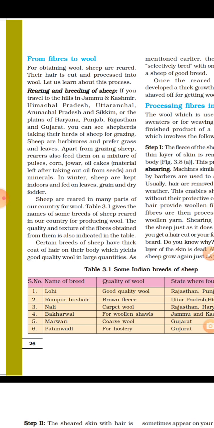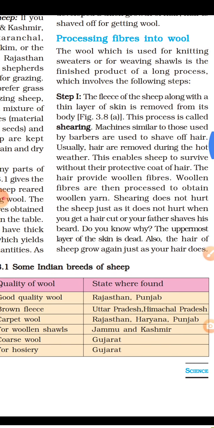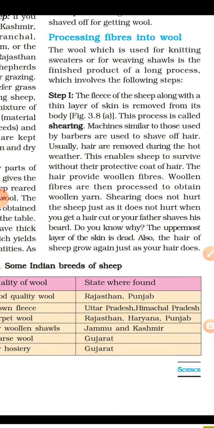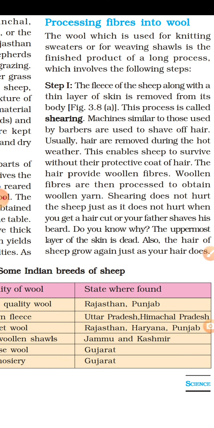Now you are able to know what rearing and breeding of sheep is. Next we will discuss processing fiber into wool. There are 6 steps to process fiber into wool. One is shearing, second is scouring, third is sorting, fourth is removing burr, fifth is dyeing, and sixth is making yarn. So the first one is shearing.